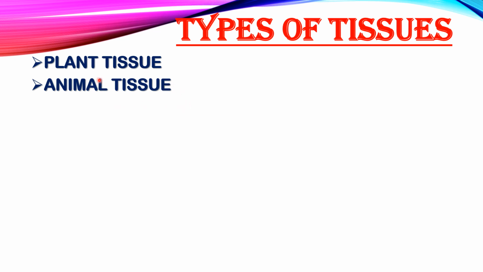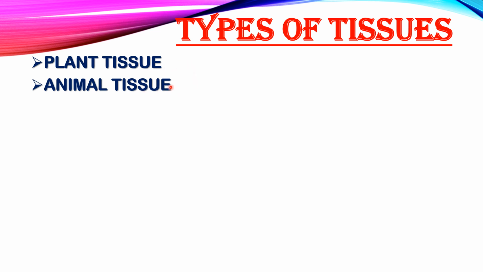Again, what is the difference between the functions of plants and animals? Plants grow throughout the life, but in animals, the growth is for a specific period and after that growth stops. So plants have specialized cells for the growth.